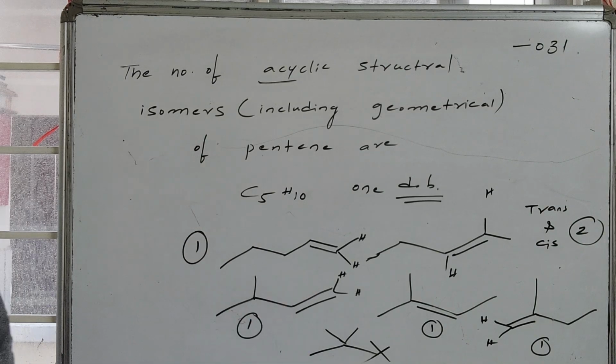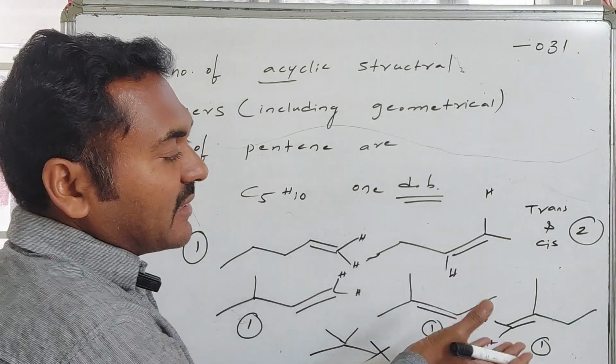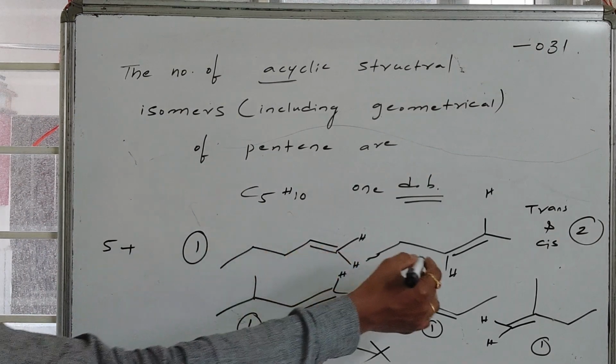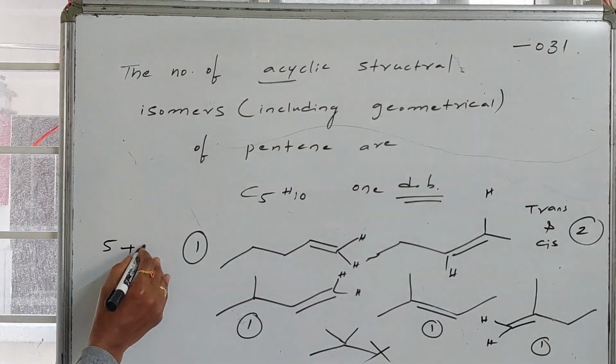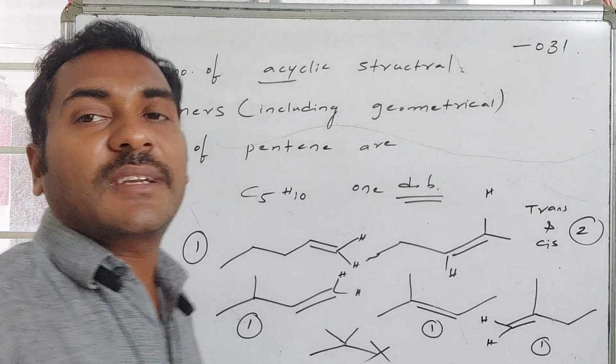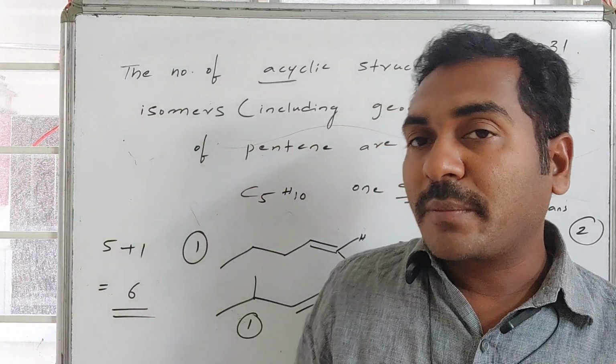Though I can write 5, from that 5 I can extract and get another one. So the total 5 plus 1 exists in the form of cis and trans combination, so there is an extra 1. So there are a total of 6 varieties of combinations. 6 structural isomers can be obtained for the pentene system.